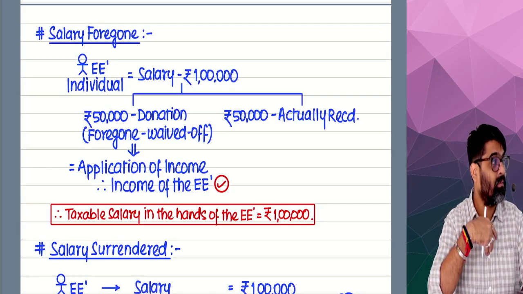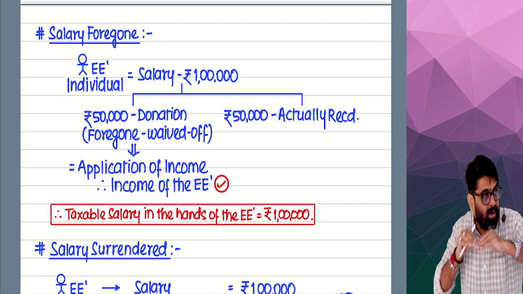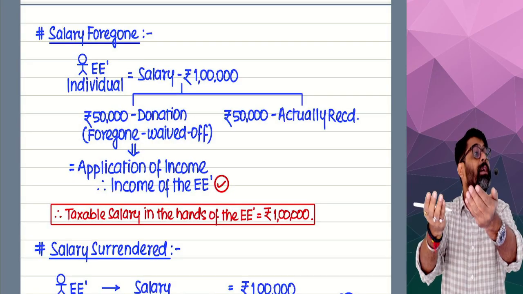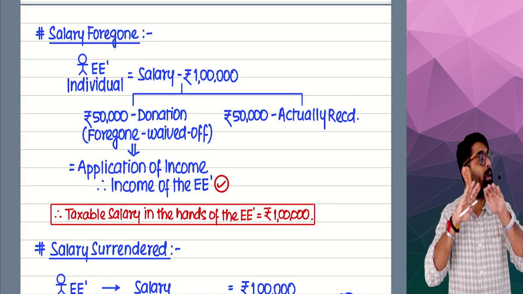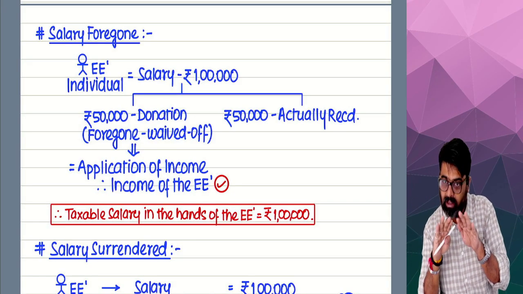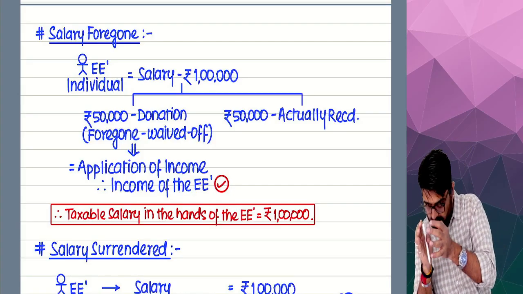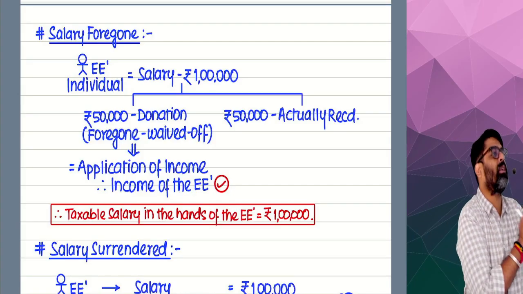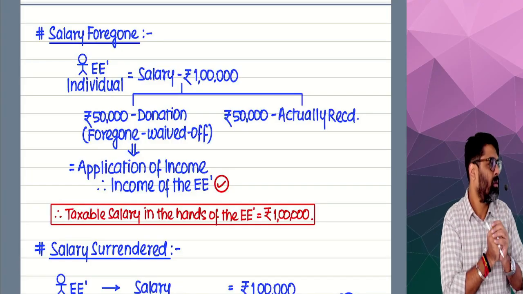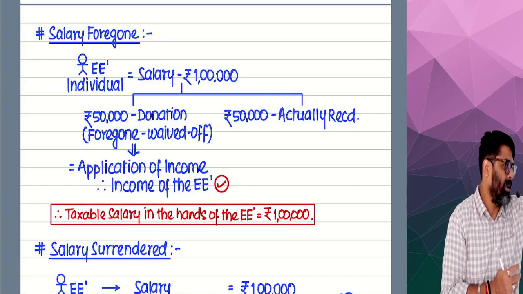Is it my income? My income will only be donated, no. So first I was legally entitled to get 1 lakh. So that 1 lakh is my salary. Out of that 1 lakh, if 50,000 is donated, waived off or foregone to be donated, yes or no?